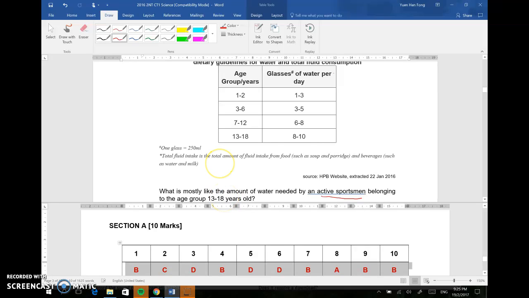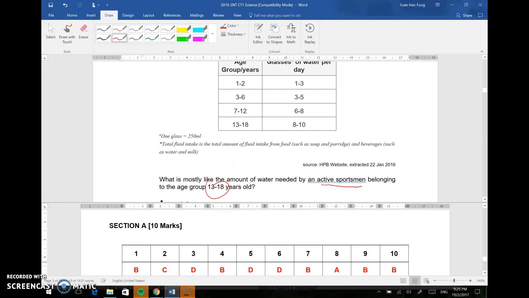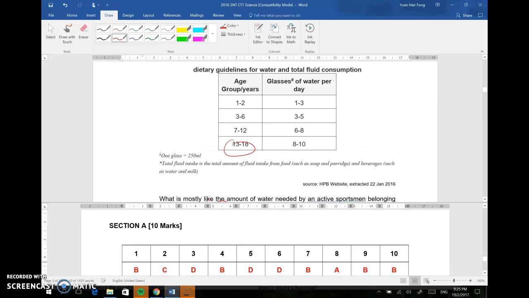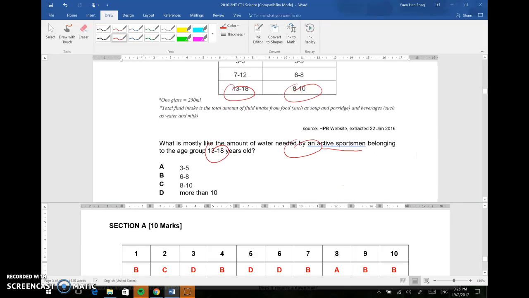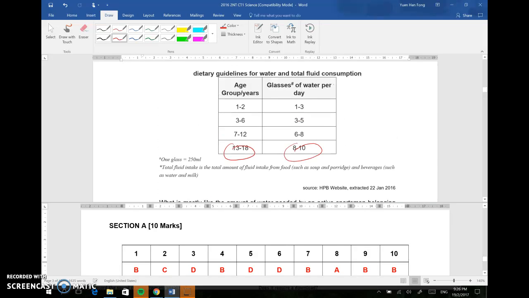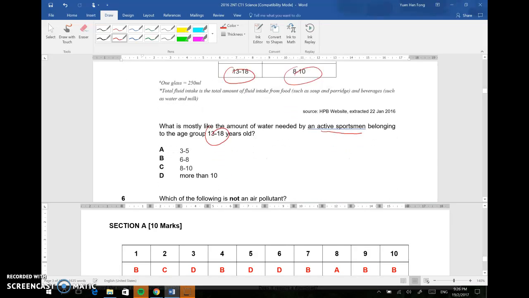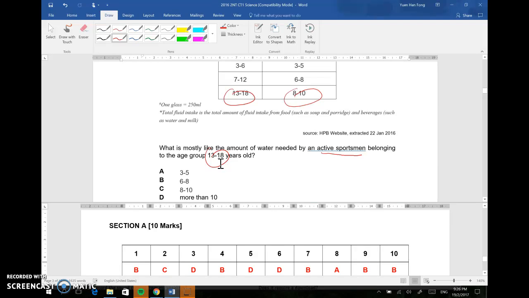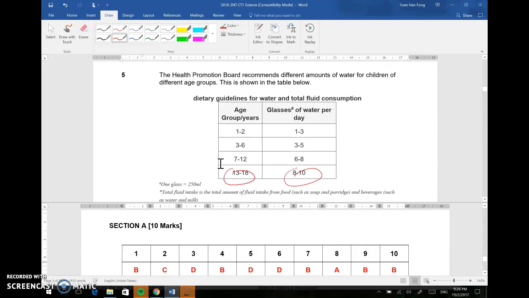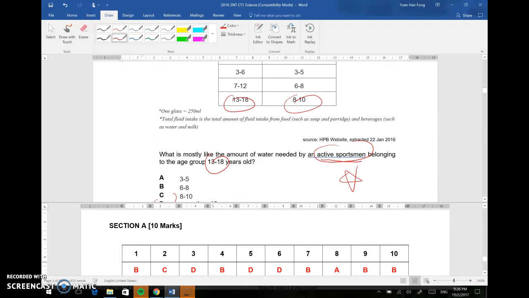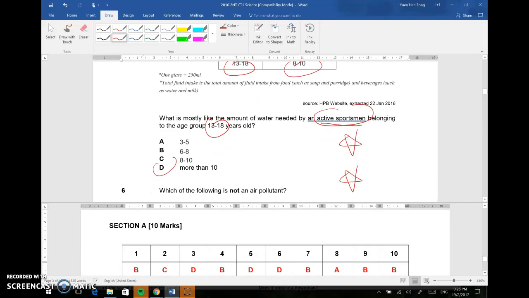If we scroll up, it says 8 to 10 cups of water. So the answer should be D, because he is an active sportsman, he has to take more than 10. That is because 13 to 18 is only for the average amount. The keyword is active sportsman, so it has to be more than 10 cups.